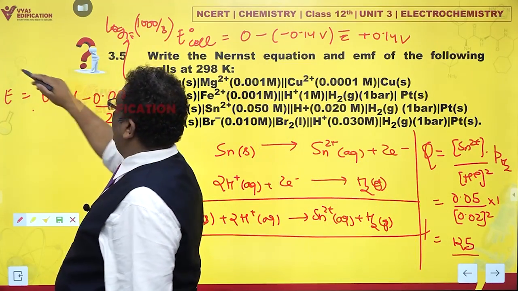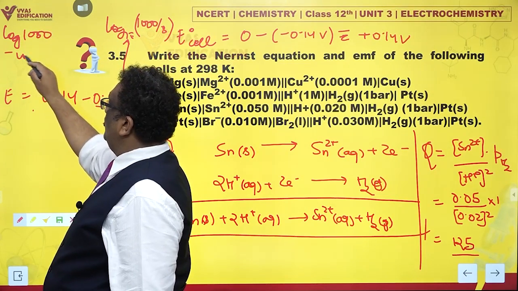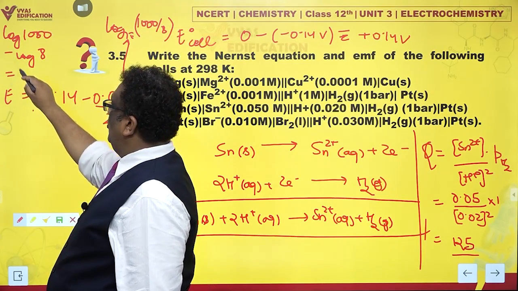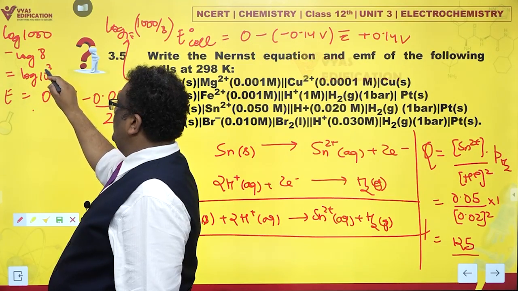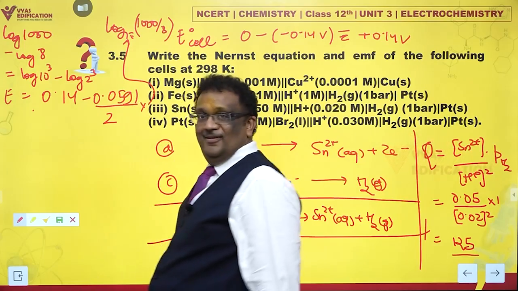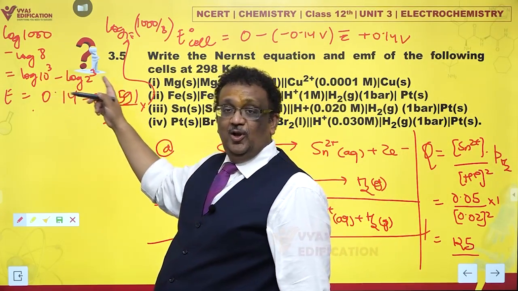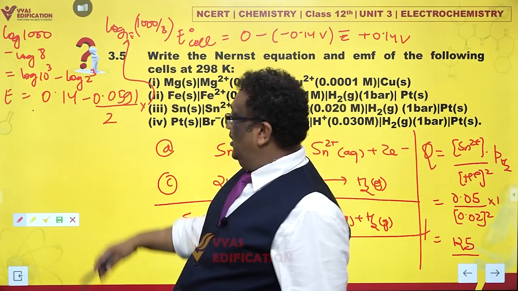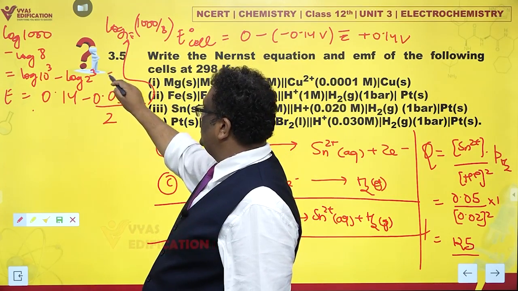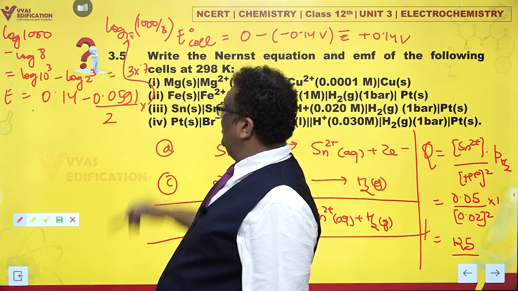Log of 1000 by 8 is log of 1000 minus log of 8, that is log of 10 raised to 3 minus log of 2 raised to 3. Okay, that's lovely. How much is that? Log of 10 is 1, log of 2 is 0.3010. This is 3 times 0.7 approximately.